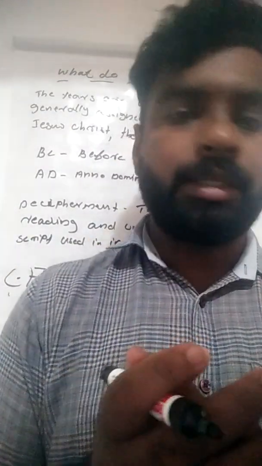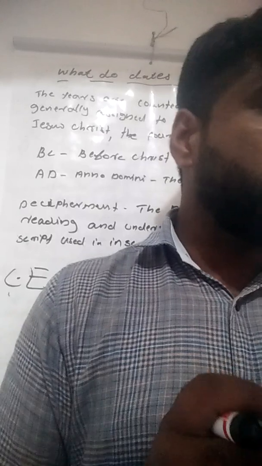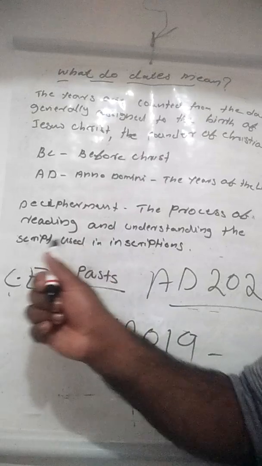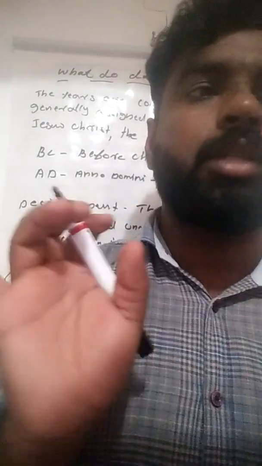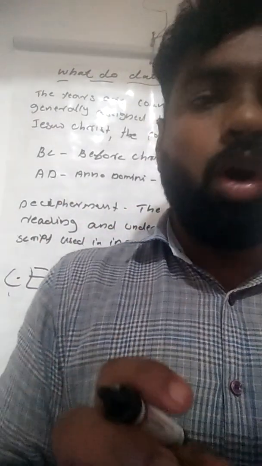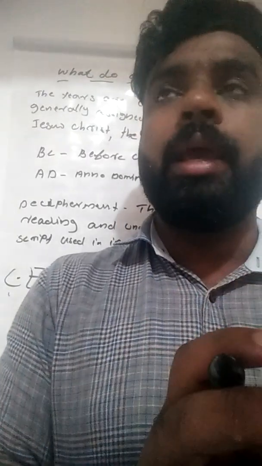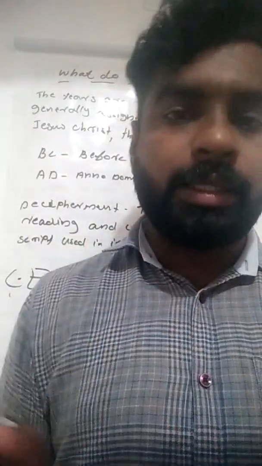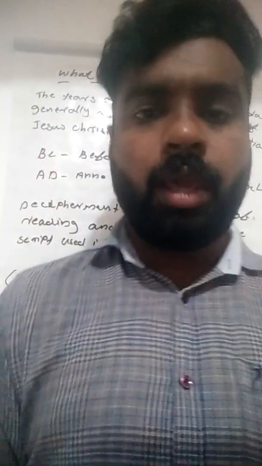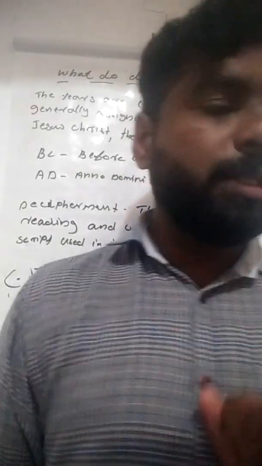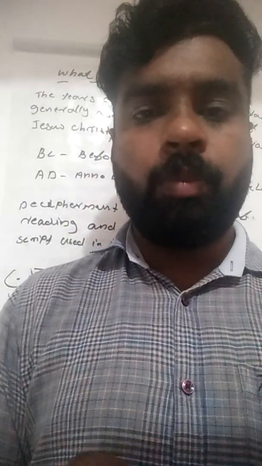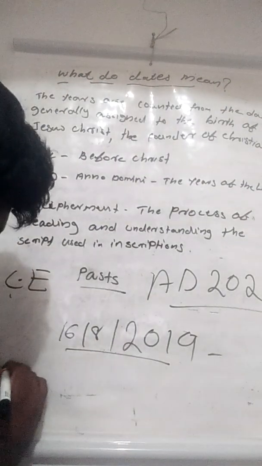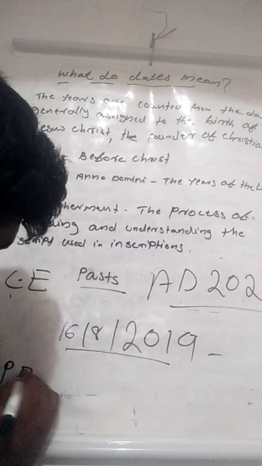Then decipherment is given. What is decipherment? The process of reading and understanding the script used in an inscription is known as decipherment. In the old times, people used inscriptions on relatively hard surfaces, using letters, and sometimes pictures. On page number 8, many pictures are given, some related to letters also. This one, a square, is the letter P.